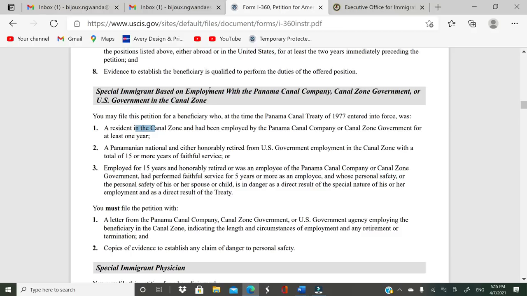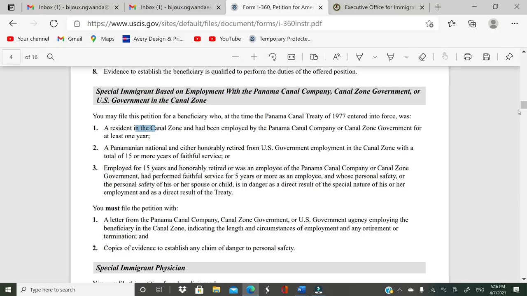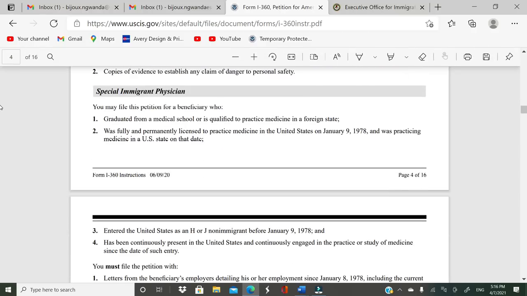So basically, this is very specific to whether you work there, and you have to meet not all of those 3 requirements, but at least one of them. Okay, and submit proof.